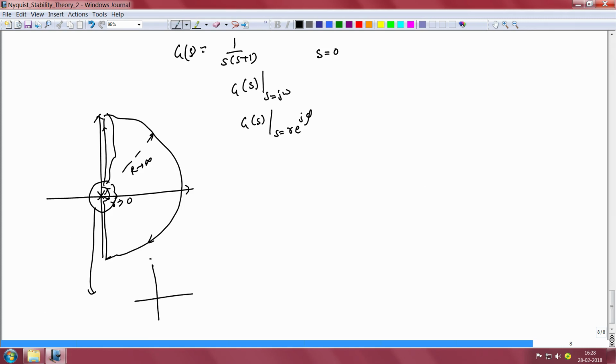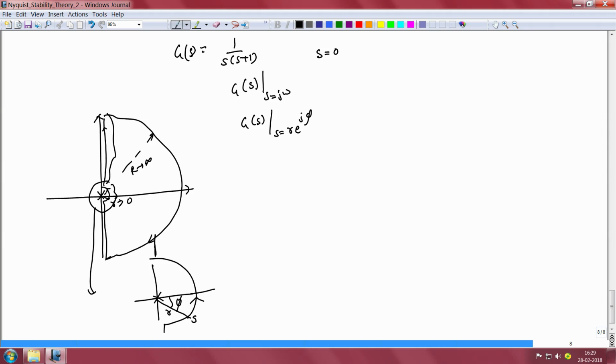I will draw a semicircle in a slightly magnified form. Our contour C avoids the origin and then goes further up. We define this angle phi to be the angle made by some point s on this small D-shaped contour of radius r with the real axis.